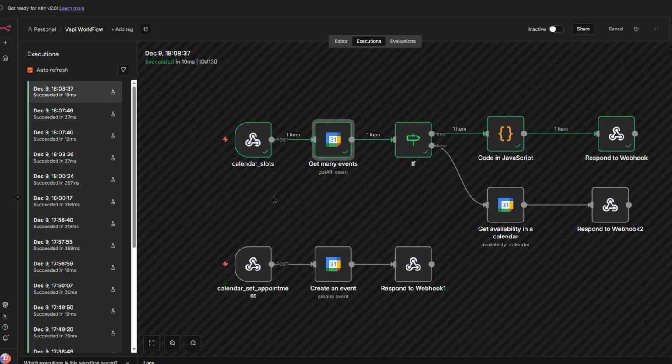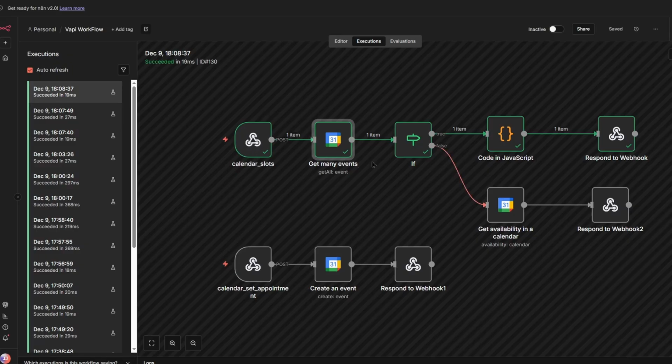Now, the workflow that I have right here, I'm not going to recreate the entire thing over again. I'm just going to show you a previous execution that I did, but everything is already built out, so I'm not going to rebuild the entire thing again. I'm just going to show you how it works. So first, you have your webhook right here. By the way, if you have no idea how N8N works, then I would suggest you go watch a beginner video and learn the basics before you watch this. But I'm not going to go into details about how N8N works or any of that stuff. In this video, I'm just going to explain everything that I did. Okay, so first you have your webhook.